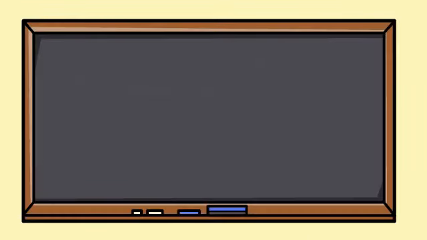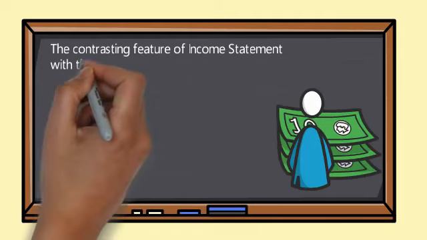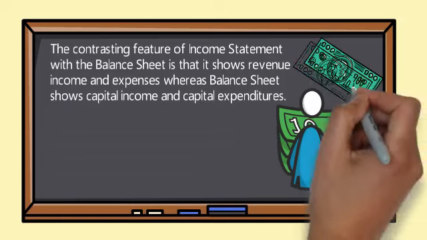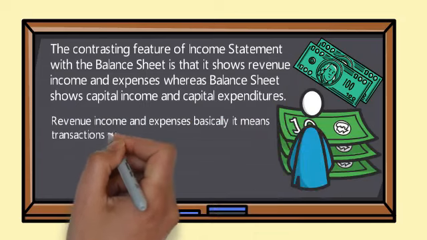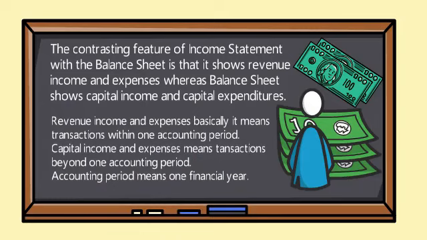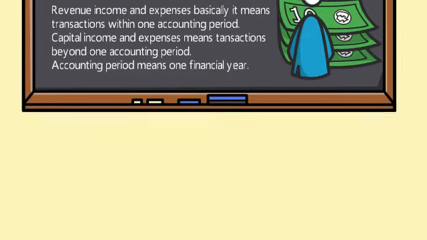The contrasting feature of the income statement with the balance sheet is that it shows revenue, income and expenses, whereas the balance sheet shows capital income and capital expenditures. When we say revenue, income and expenses, basically it means transactions which are undertaken within one accounting period. When we say capital income and expenses, it means transactions which have an effect beyond one accounting period. So here, when we mean one accounting period, it means within one financial year.